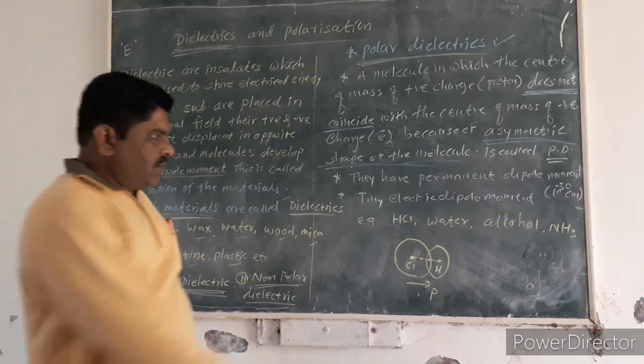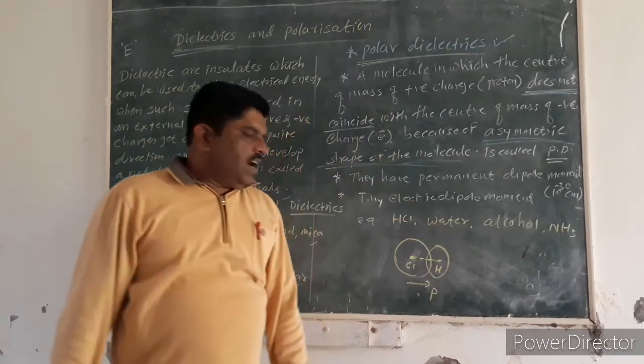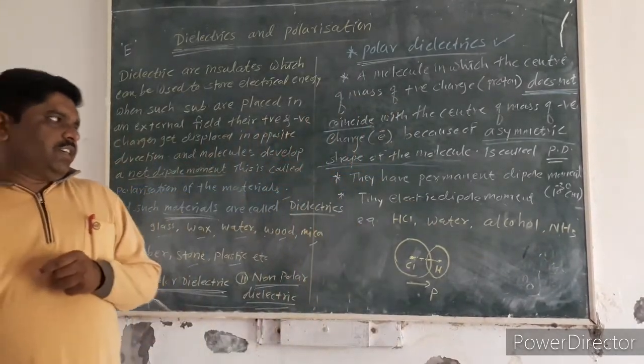For example, HCl, water, alcohol and NH3 are polar dielectrics.